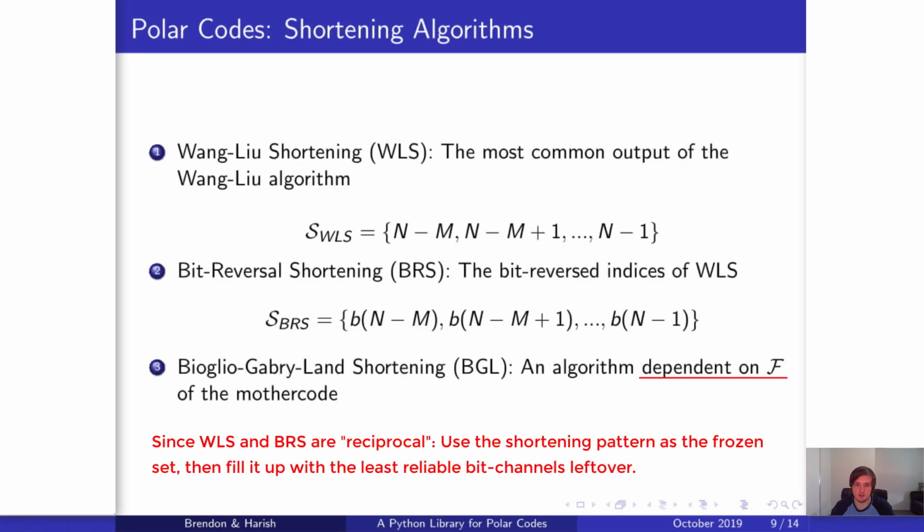This package implements 3 of the most common shortening algorithms at present time, though there currently aren't that many. In the library we have the Wang-Lu shortening, which is the most common output of the Wang-Lu algorithm. And we also have the bit reversal shortening, BRS, which is the bit-reversed indices of Wang-Lu shortening. And then we have BGL, which is an algorithm dependent on the frozen set of the mother code.